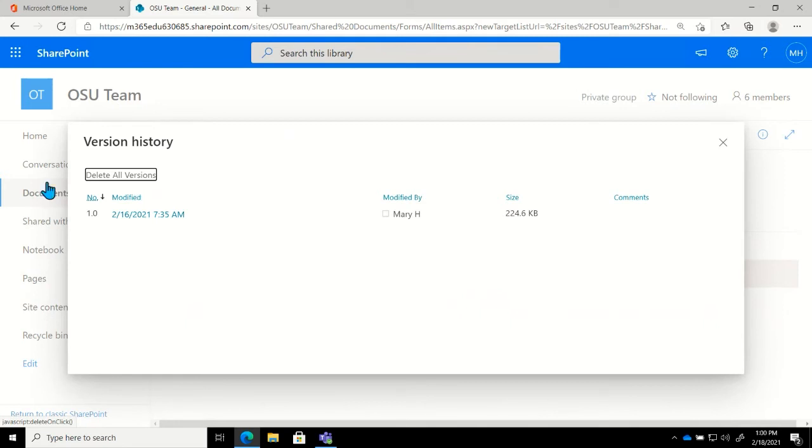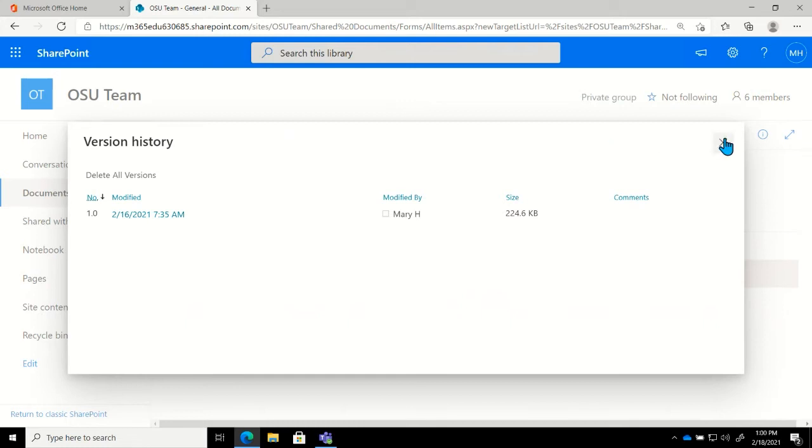If I click on version history, I will be able to see any versions that are here. I'll be able to see when they were created, so the date and time, as well as who they were created by. And I could very easily choose to view that version or even restore that version if that is the one that we need to restore. So you do have those options to make those changes from the SharePoint site.